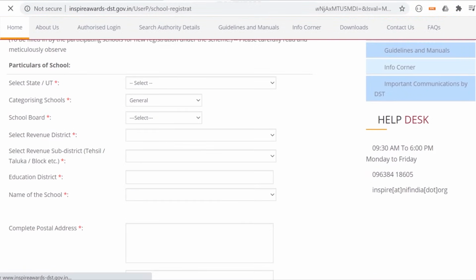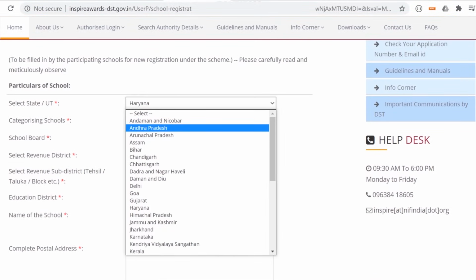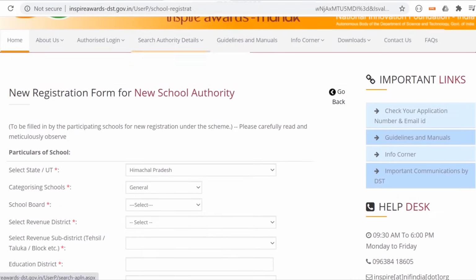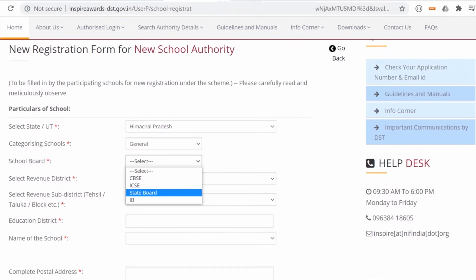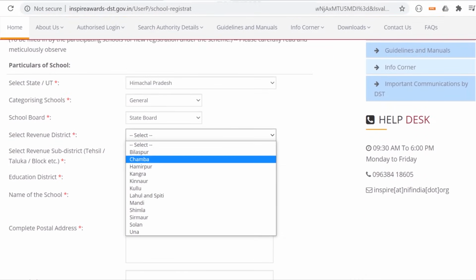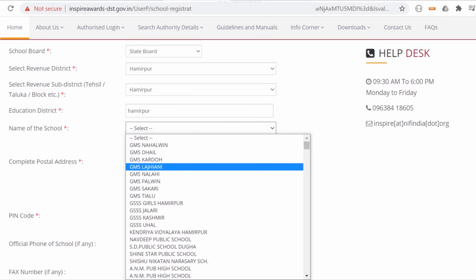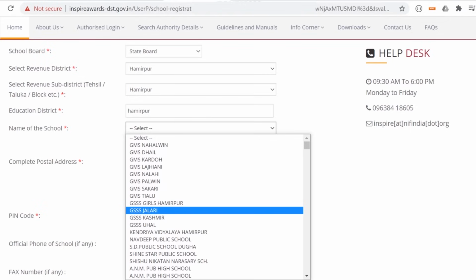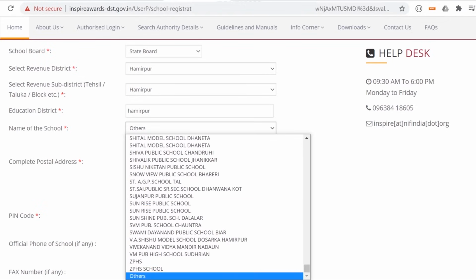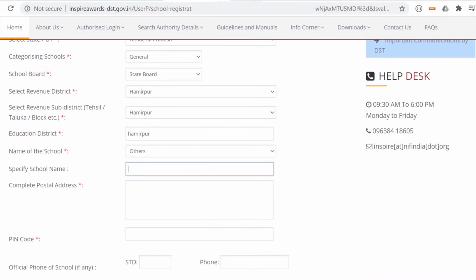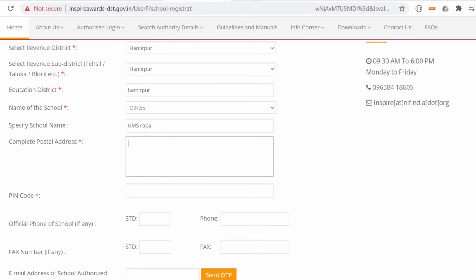In this permanent registration form, select the state from the drop-down menu. Select the category of school, School Board. Select the revenue districts of that state will appear in this tab. Similarly, select the other details. Select the name of your school from the list. In case the name of your school is not there in the list, choose the Others option from the menu. A new box will appear where you can type the name of your school.